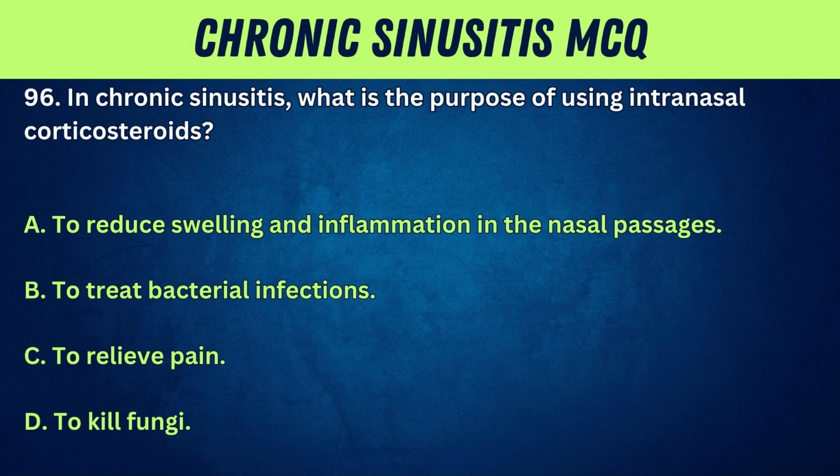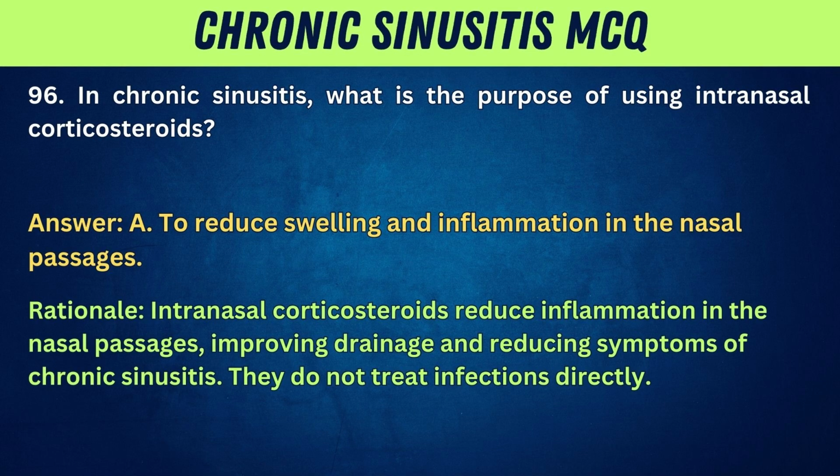96. In chronic sinusitis, what is the purpose of using intranasal corticosteroids? A. To reduce swelling and inflammation in the nasal passages. B. To treat bacterial infections. C. To relieve pain. D. To kill fungi. Answer: A. To reduce swelling and inflammation in the nasal passages. Rationale: intranasal corticosteroids reduce inflammation in the nasal passages, improving drainage and reducing symptoms of chronic sinusitis. They do not treat infections directly.